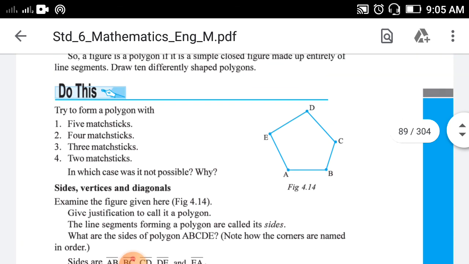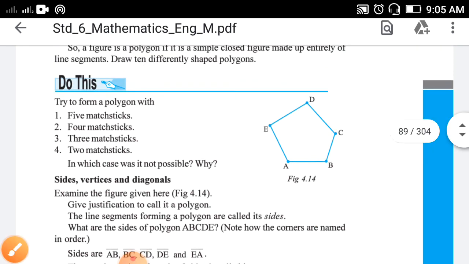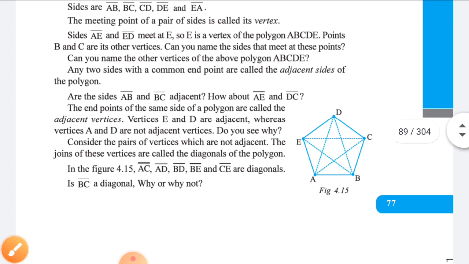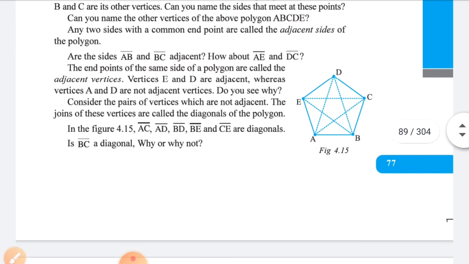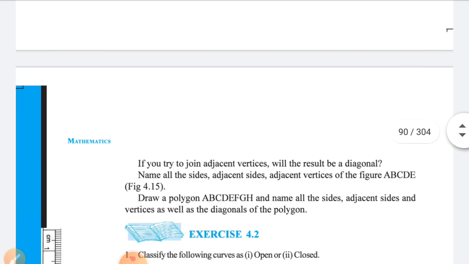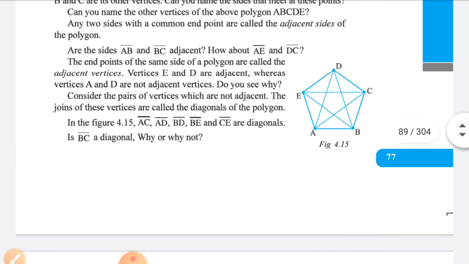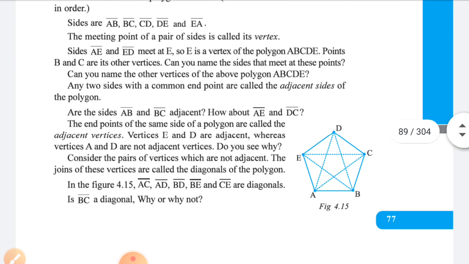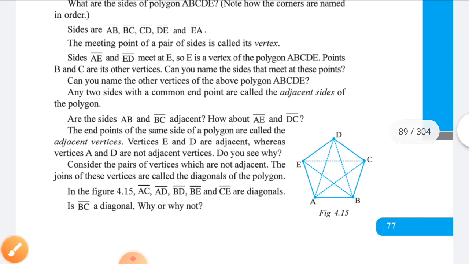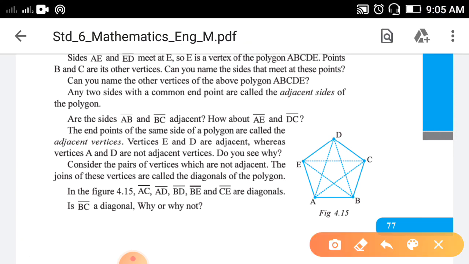Next, diagonals. When you join two opposite vertices, then that line is known as a diagonal. You can see vertices A and D are opposite to each other.